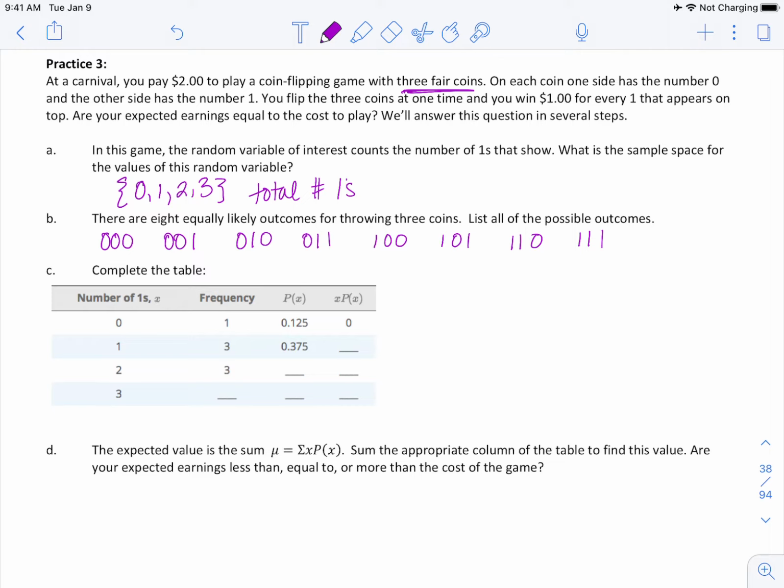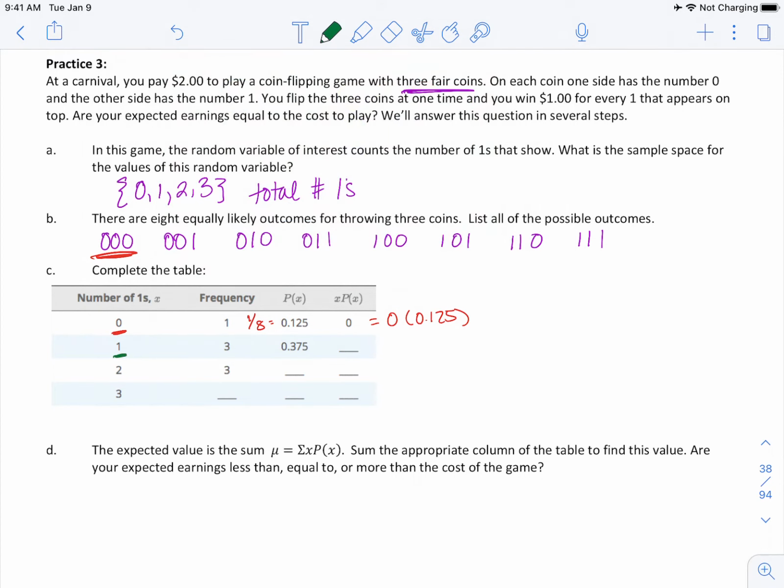It's going to help us get the expected value. So if I have 0 ones, that happens one time. The frequency is 1. So my probability of x is 1 out of the 8. So that's where the 0.125 comes from. To get x times p of x, remember we take our 0 times 0.125, which is going to give us 0.